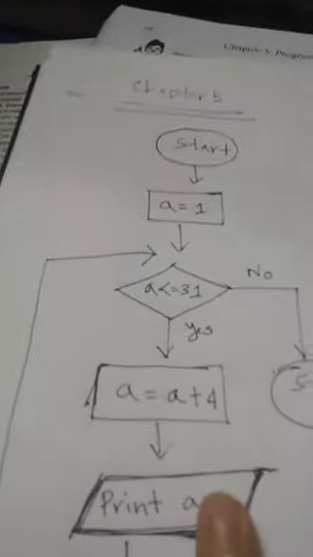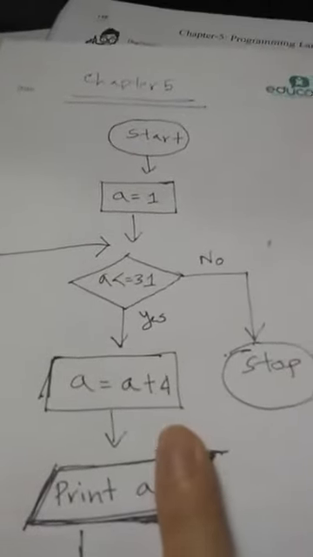Then again it will follow this line. Is 13 less than or equal to 31? Yes, it is. Then it will again move on to this line, and now 13 will become 13 plus 4, which is 17. So it will print 17 now. Then again it will go for a check by following this line.